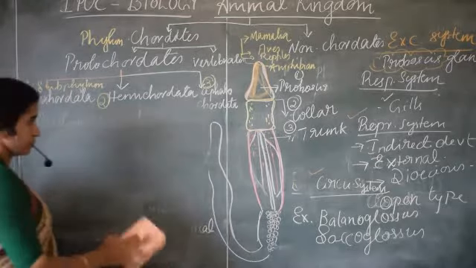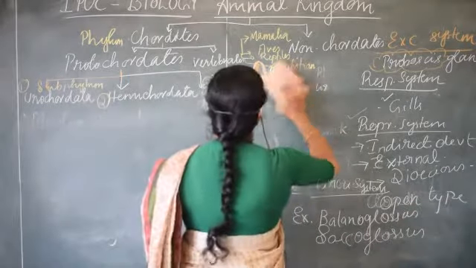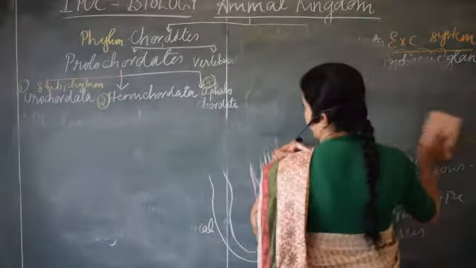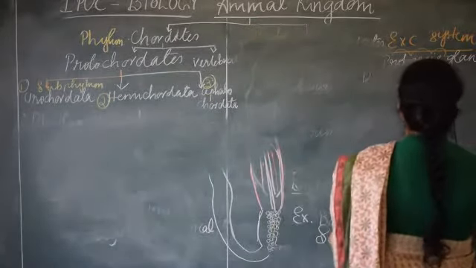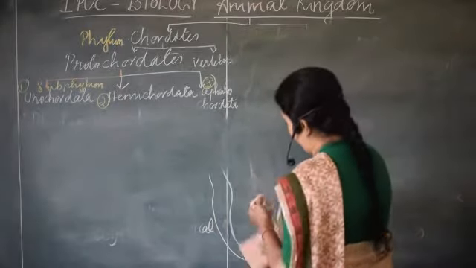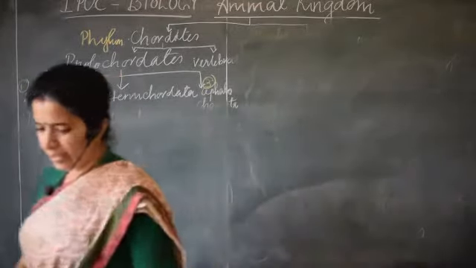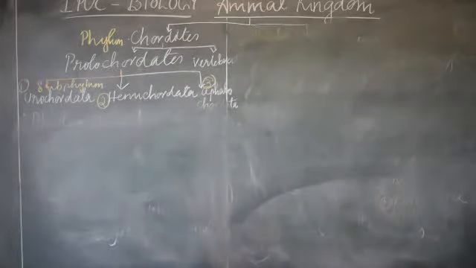Next, what's the next one? It is subphylum Urochordata. Urochordata and Cephalochordata are remaining. Let us learn about the phylum Chordata first.